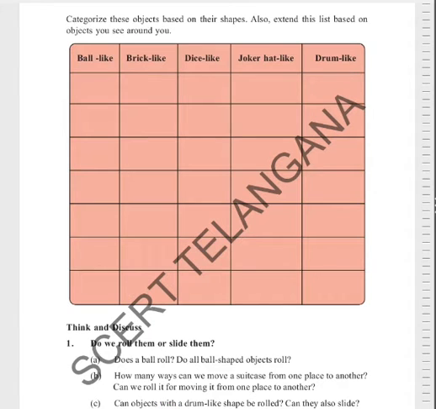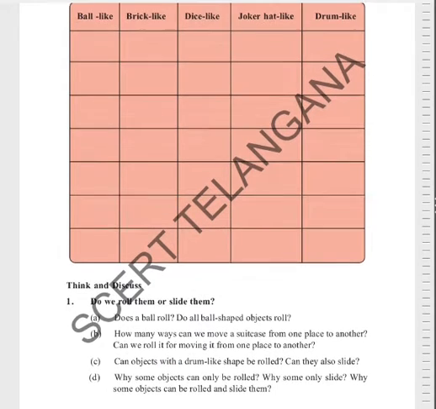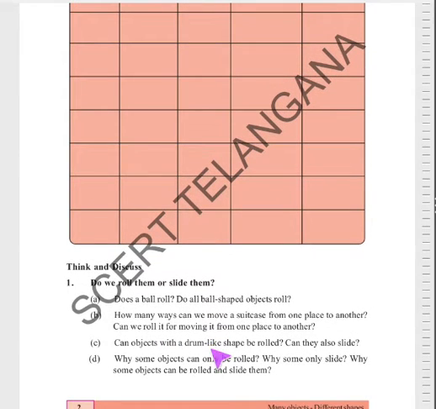And can objects with a drum shape be rolled? Can they also slide? Why can some objects only be rolled and why do some only slide? Why can some objects be both rolled and slid?